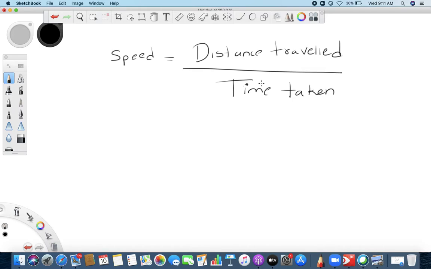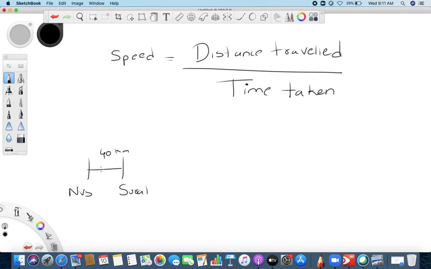Whenever we travel in our real life, we always travel in non-uniform motion. You already know what non-uniform motion is: you are not covering equal distance in equal intervals of time. For example, you start your journey from Navsari till Surat, let's say 40 kilometers. Are you going to go with one speed? That is not possible. On the highway there will be no speed breakers, but still you overtake a vehicle, you go a little slow, then you increase your speed, then you decrease your speed.